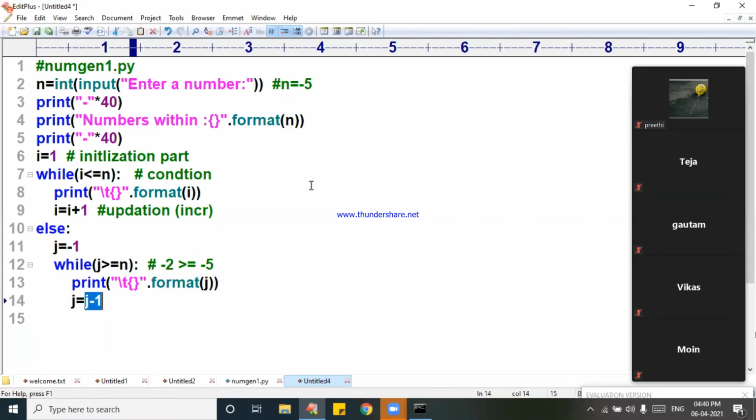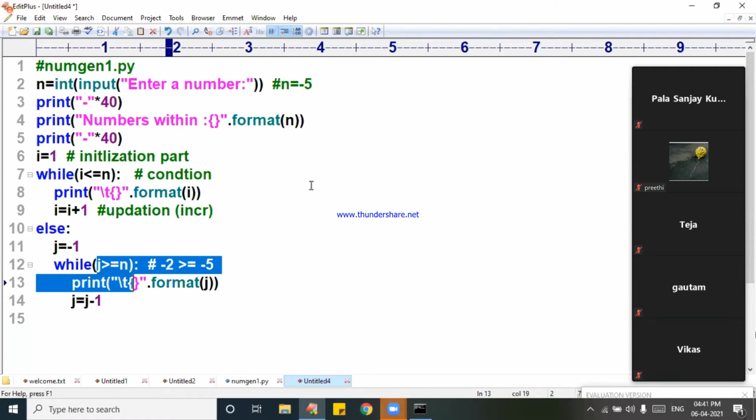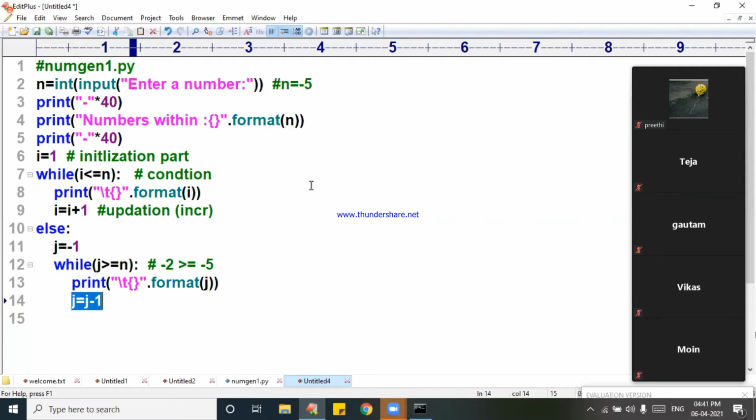Minus 2 minus 1, how much? Minus 3. Go back. Minus 3 greater than or equal to minus 5 is again true. Print minus 3. Minus 3 minus 1 is minus 4. Minus 4 greater than or equal to minus 5 is also true. Print minus 4. Minus 4 minus 1 is minus 5.